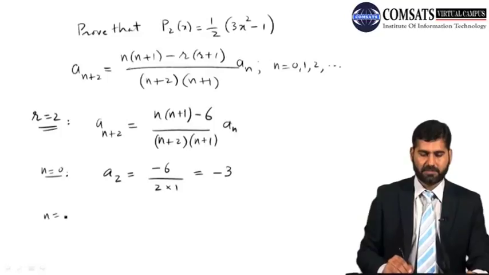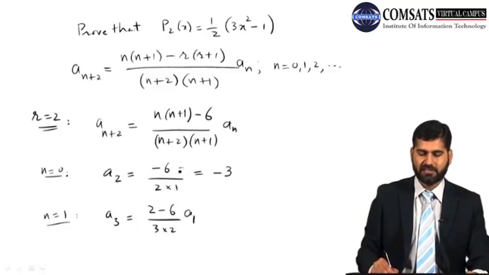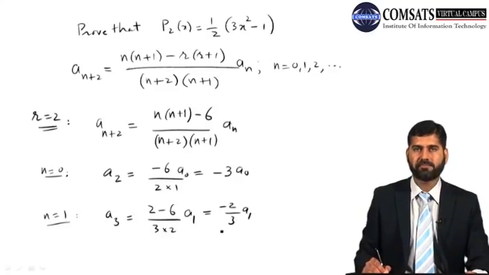When n is 1, you get a3, which is 1 times 2, 2 minus 6, over 3 times 2, a1. This is a0 and this is a1. So minus 4, minus 2 by 3, a1.